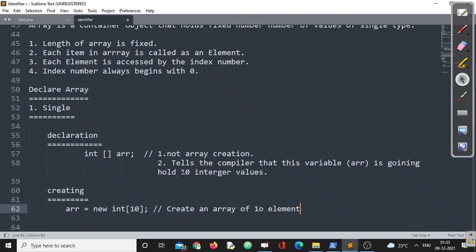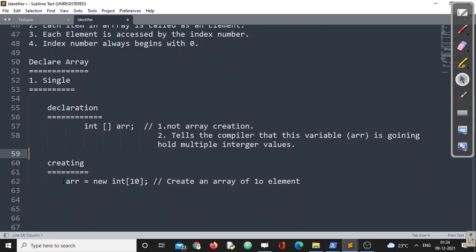Actually, in the first case, 10 is not there. It can only hold multiple integer values, because we have not specified the size there. We don't have to specify the size right here. Size will be specified only at the time of creation, not at the time of declaration. Make sure you understand this point, right? Now the second line, this creation line, clearly confirms that we have created 10 integer values. Immediately, what is going to happen?